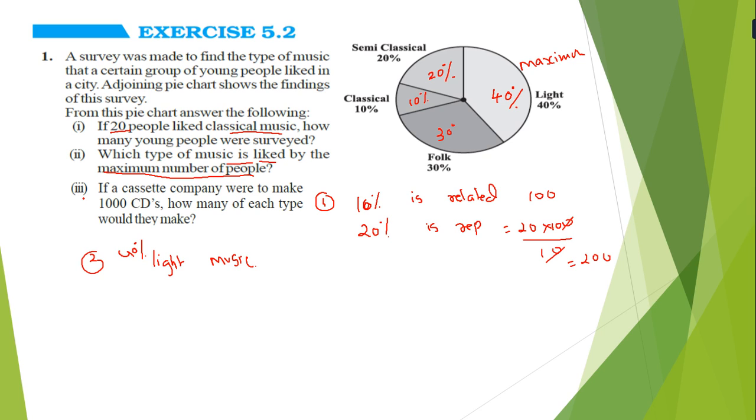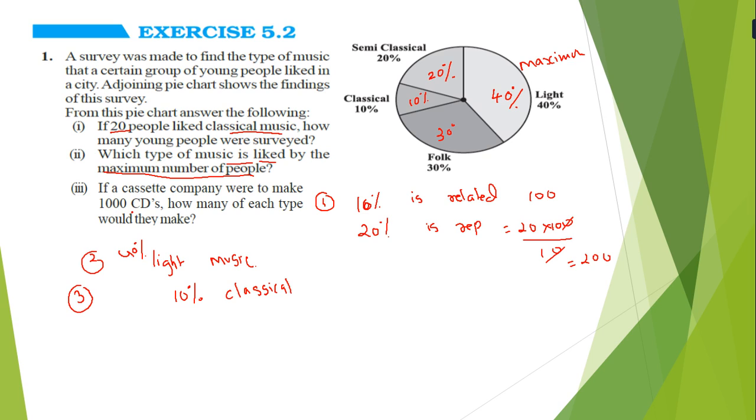Now question number 3 is important. Why am I giving importance to the third? Because in it we have to find out each thing. Question number 3: if a cassette company were to make 1000 CDs, how many CDs of each type would they make? First we go through the list, that is 10%, classical. Now, how many total CDs are there? 1000.